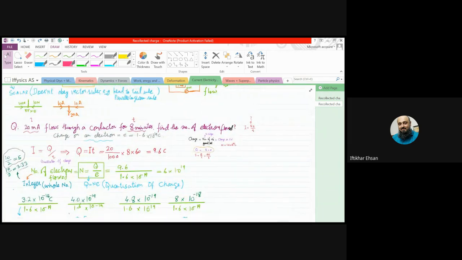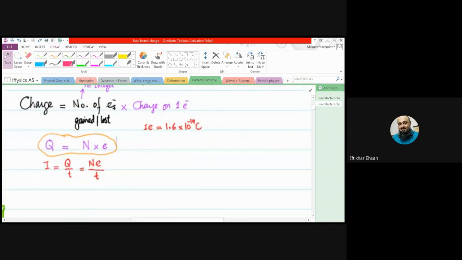So here, the summary of this is the formula for current. We are having two formulas. The first formula for electric current is charge flowed divided by time, or Ne over T, where N is the number of electrons flowed and e is the elementary charge or charge on one electron, and T is the time during which these electrons or charge had flowed, right?